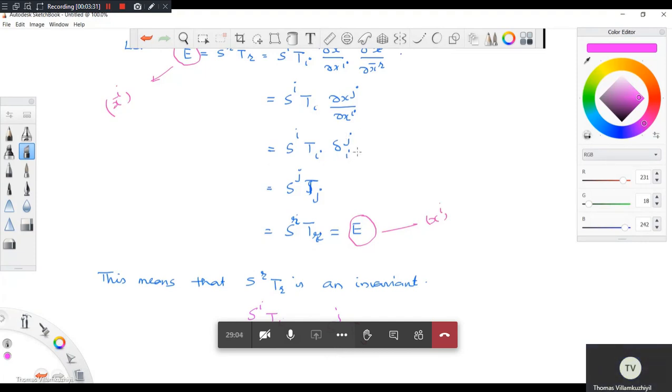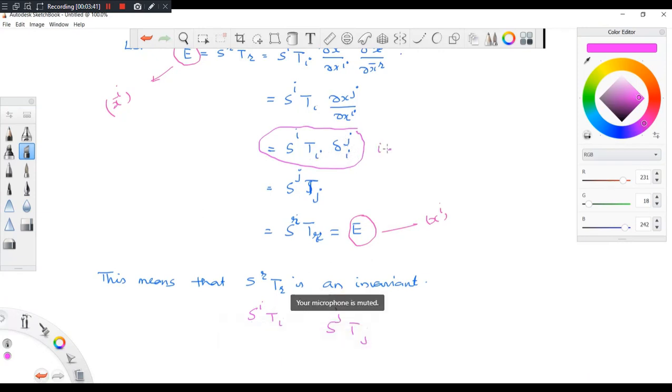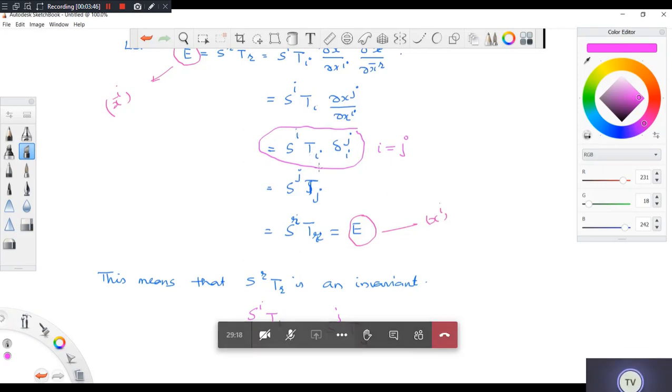Then what I am saying is, see, look here. You are talking about this point, right? Here, this will survive only when i equal to j. So wherever i is there, you have to change it to j. That's the meaning. You follow me?